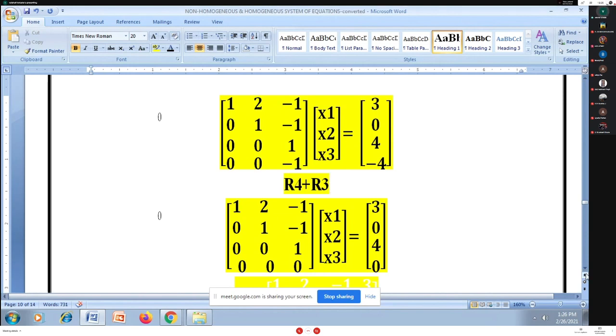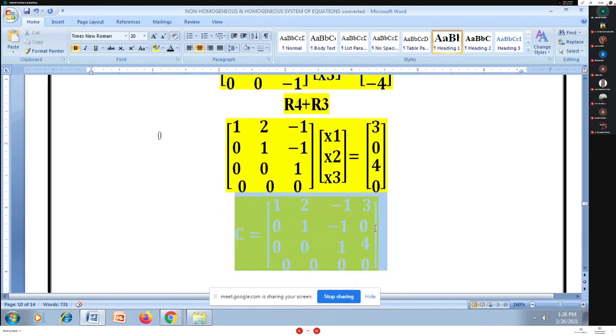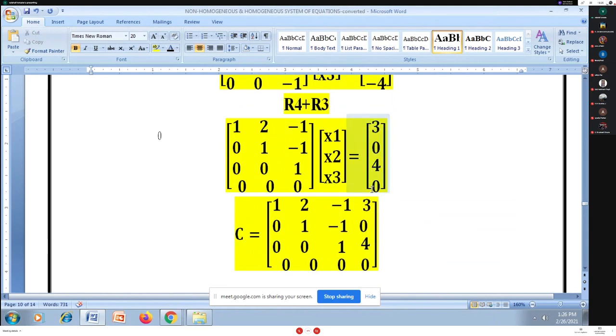So I have to write the C matrix here. How am I writing C? Just add this column B to this A matrix. You can observe 3, 0, 4 is a new column I'm adding here, and the bottom row is 0. This new C matrix is the augmented matrix, having 4 rows and 4 columns, and the bottom row is 0. Non-zero rows are 3.